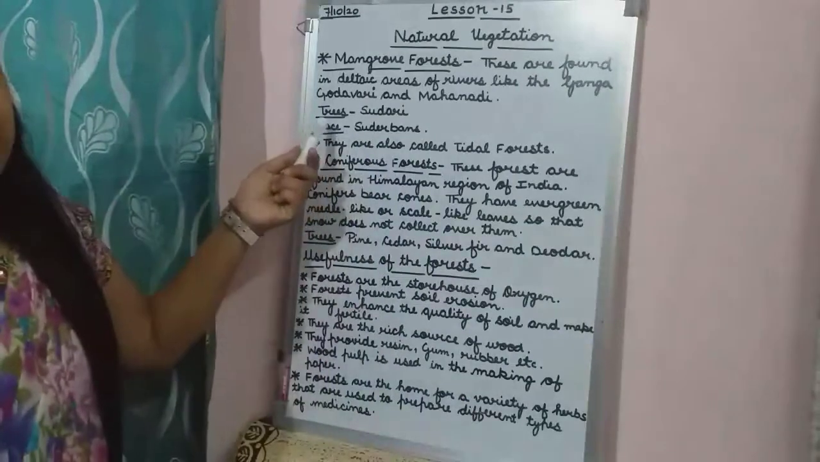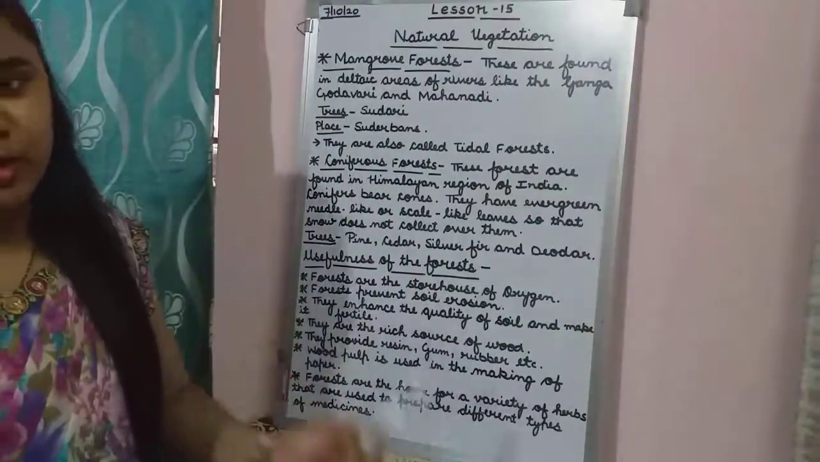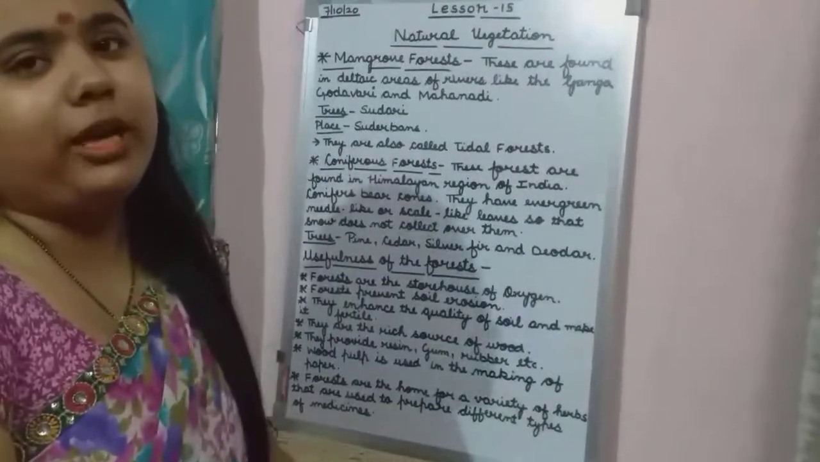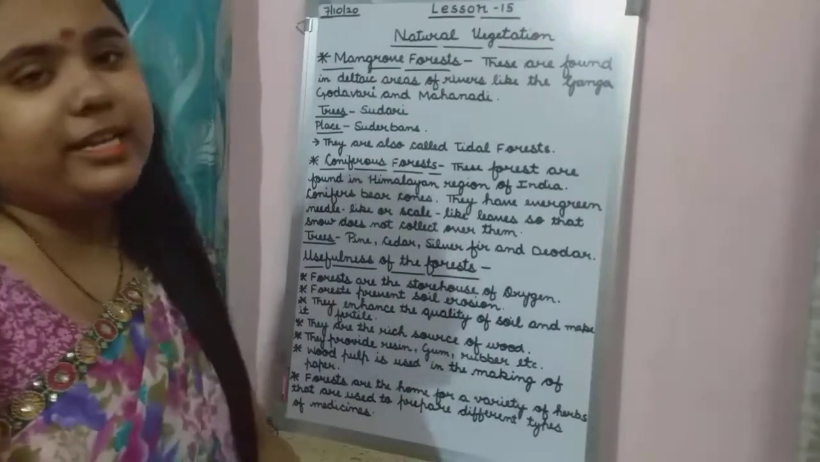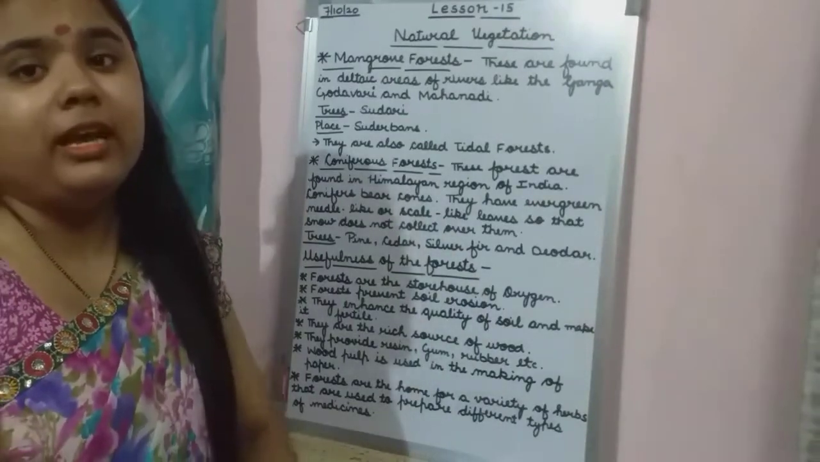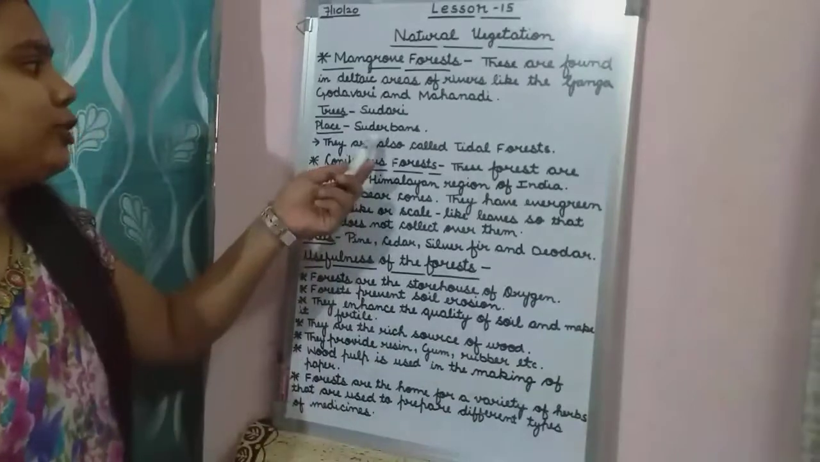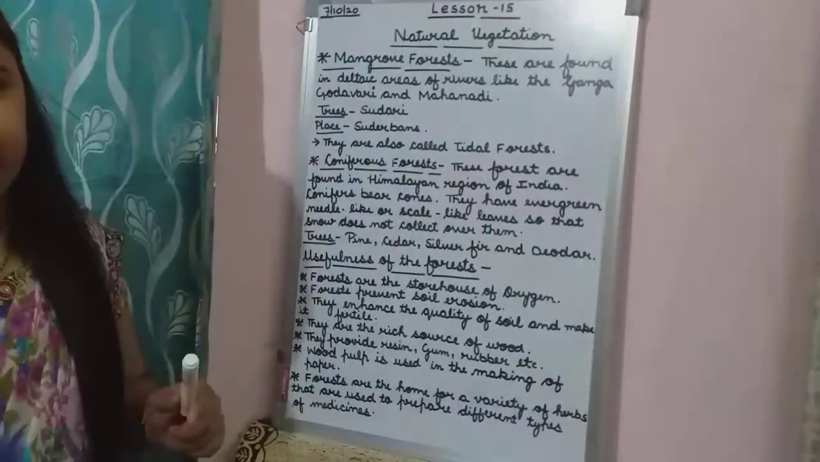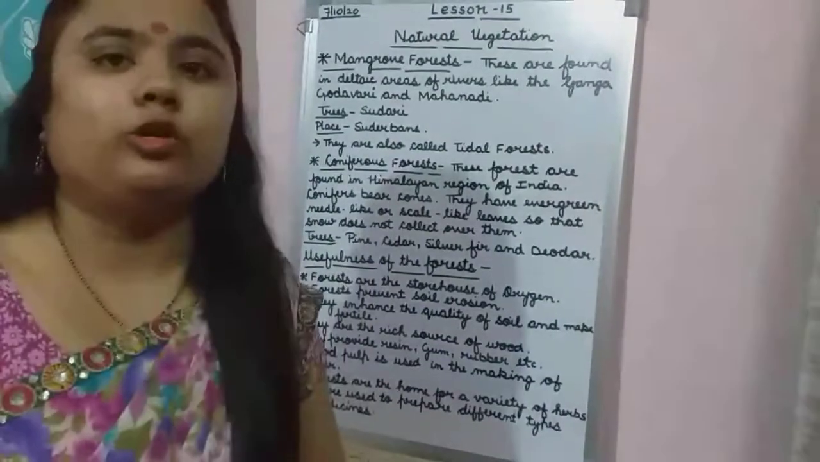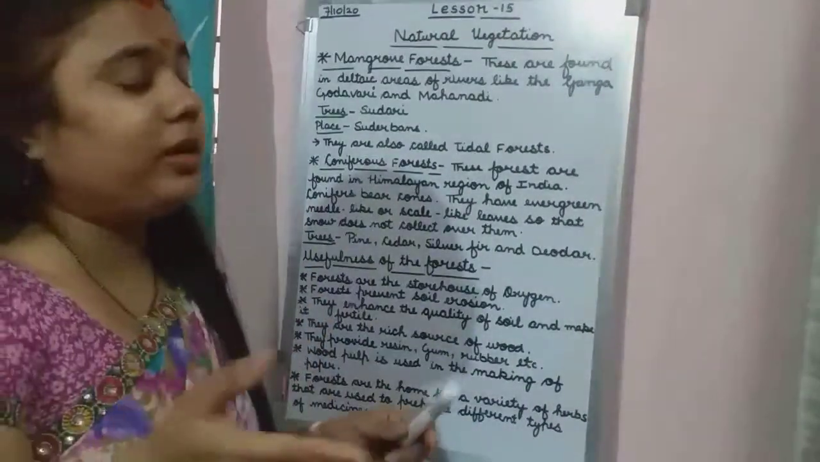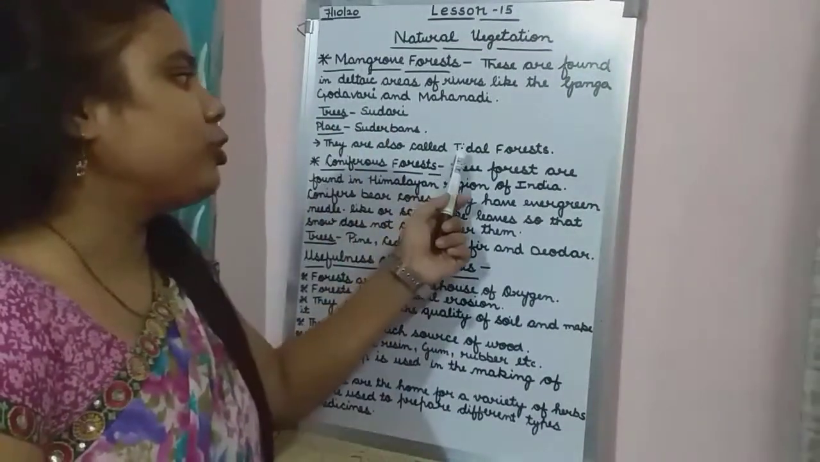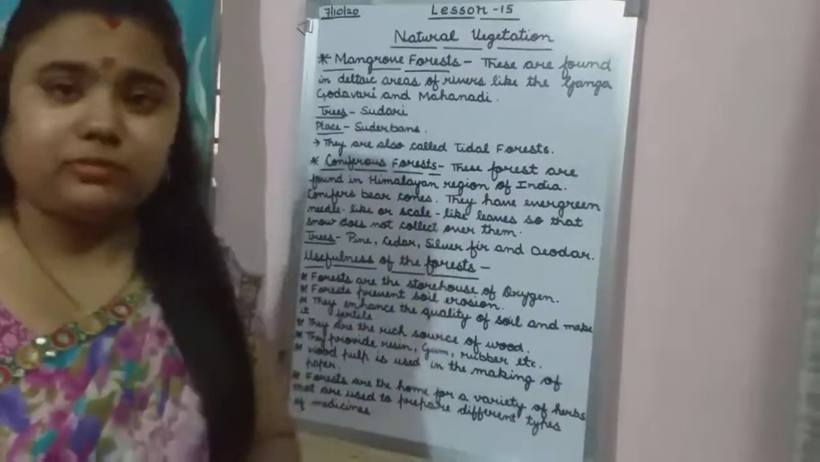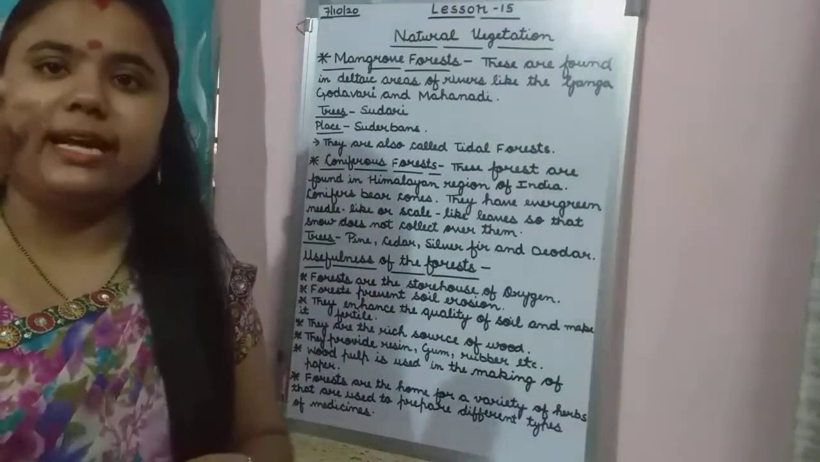In the Sundarbans, these types of forests are found. Mangrove forests are found there because the Sundari tree is found there. So because of this tree, these places are called Sundarbans. They are also called the tidal forest. This is another name for mangrove forests. These are also called the tidal forest.